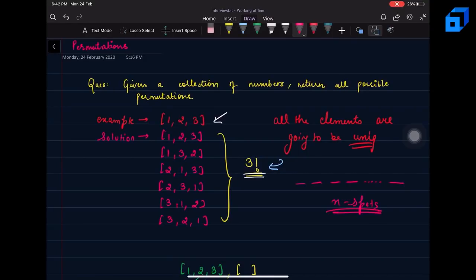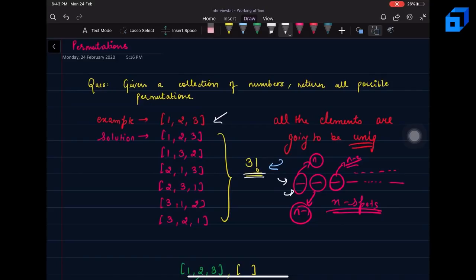And at each spot, how many choices will we have? For the first spot, we will have n choices. For the second spot, we will have n minus 1 choices. For the third spot, we will have n minus 2 choices, and so on, right? And if we have n choices for the first position, then can we say that in all the permutations, there